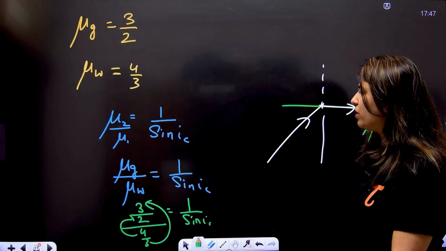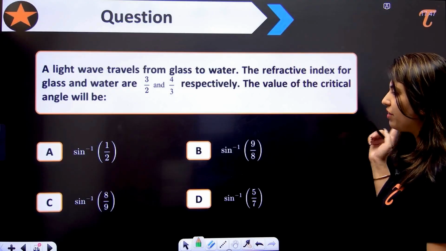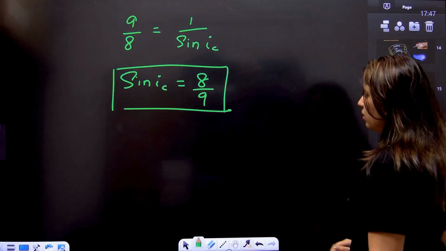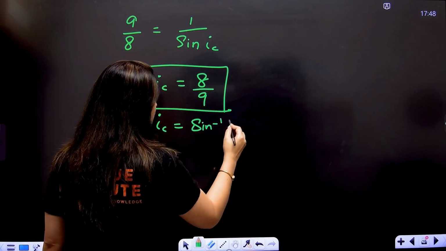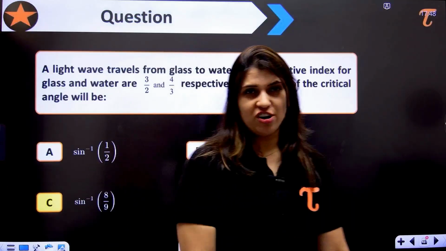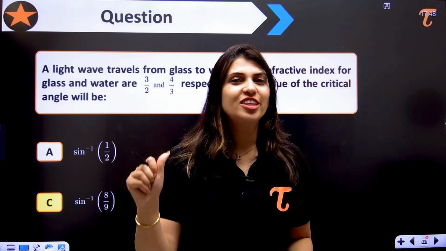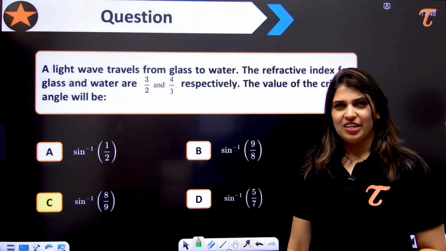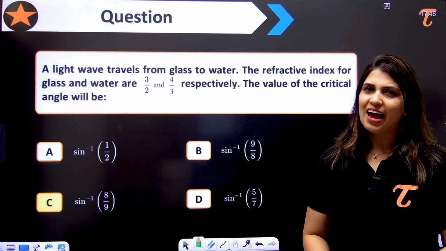Let's see the options. Do we have these options? Okay, so here we have the options in sine inverse form. So let's convert this. This can be written as IC equals sine inverse of 8/9, because if it goes to that side, it will become an inverse. So what's the correct answer? Yes, option C is the correct answer for this question. So you understood how we have to solve the numericals on the TIR? We just need to remember the formula mu equals 1 by sine IC.